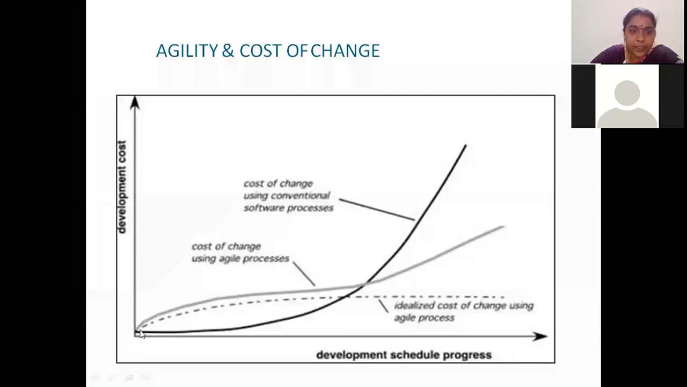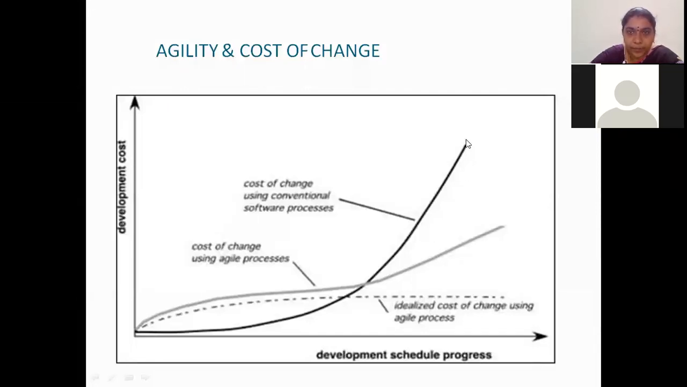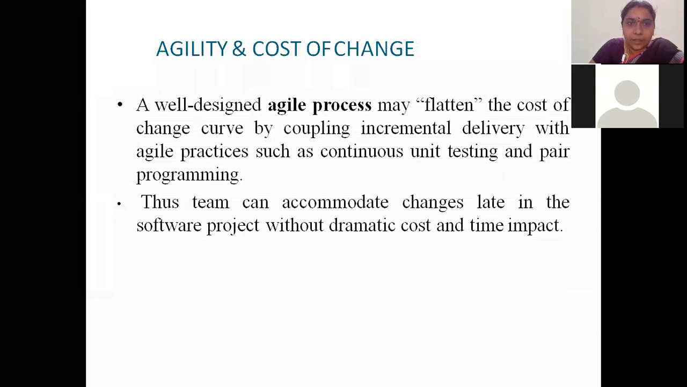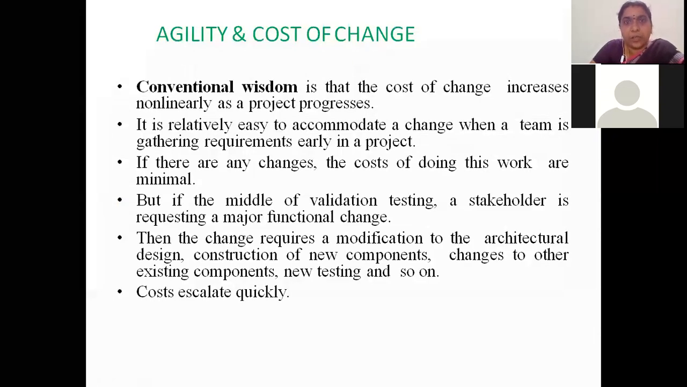Now, when coming to the agile process, see this curve, which is gray in color. This black color curve is for traditional models, and this gray color curve is for the agile process. In the agile process, even though the client comes and asks you to make some changes in the later phases of the development, definitely the cost of doing the change will be less when compared to the traditional models. So that is what we are saying here. The cost of doing changes in the agile process will be very much less when compared to the traditional models. So this is the introduction for agility and the cost of change.